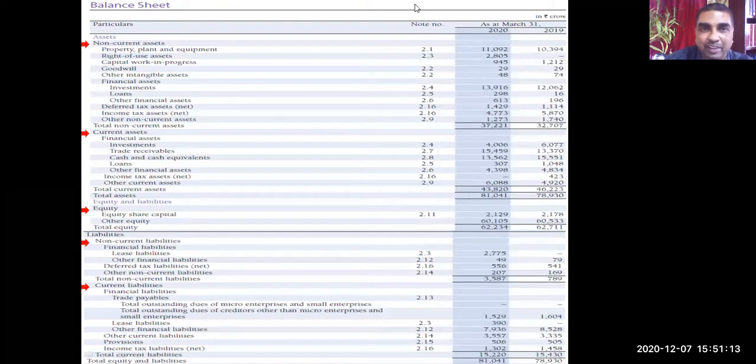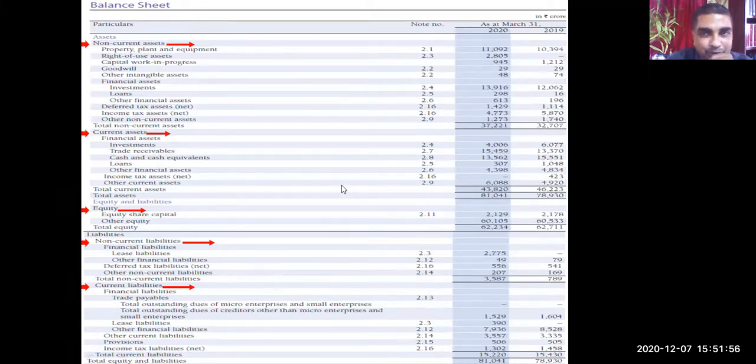I am showing you some financial statements. This is the financial statement of a company. As you can see, this is the balance sheet, the first financial statement. Just have a look at how it is structured. This is a vertical presentation of the balance sheet. First, you see non-current assets. Can you see? Are you seeing it? Yes, sir. Then you see current assets, equity, non-current liabilities, current liabilities. So all these things are there in the balance sheet.